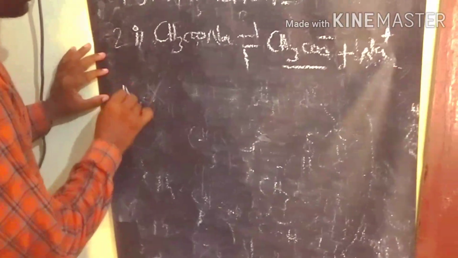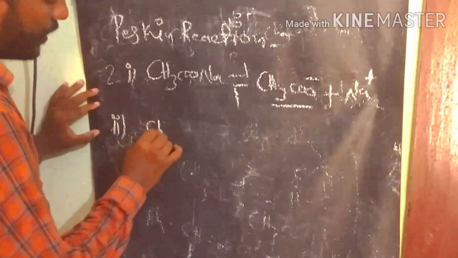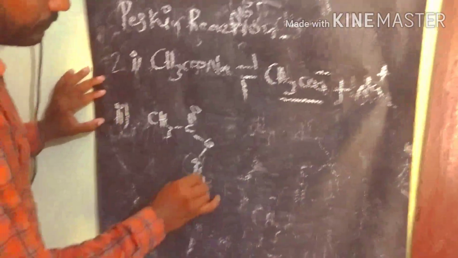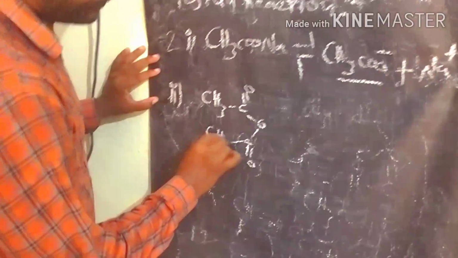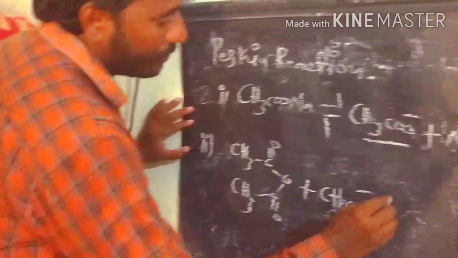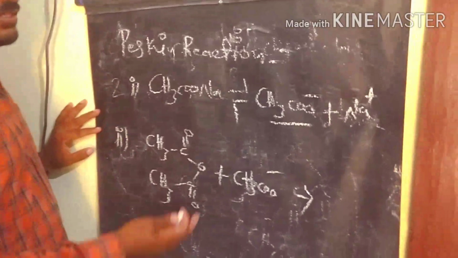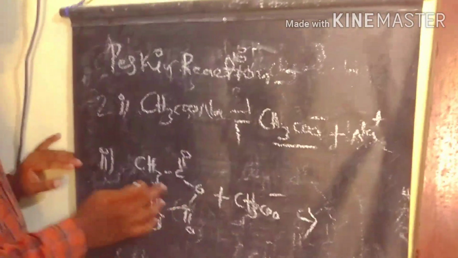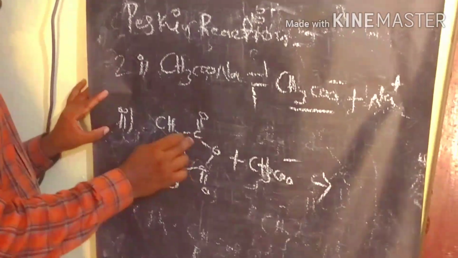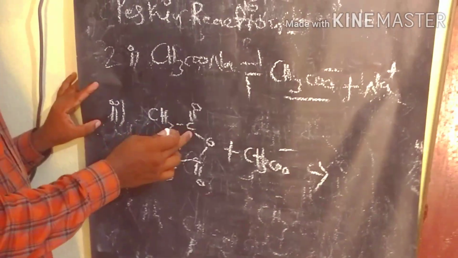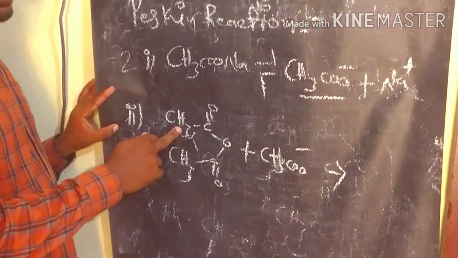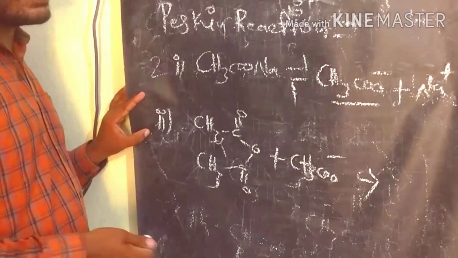The second step, the acetic anhydride reacts with sodium acetate. In this, the acetate ion gains the proton from the alpha position of the carbonyl group. Because, as we know very well, the carbonyl alpha carbon hydrogens always act as acidic.